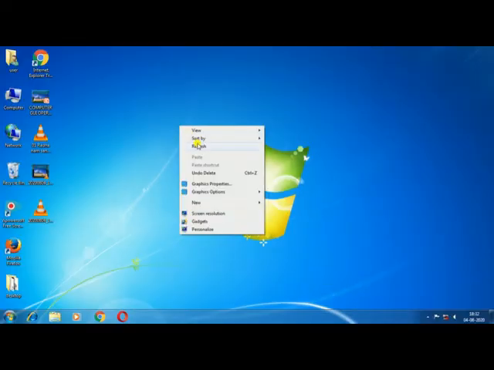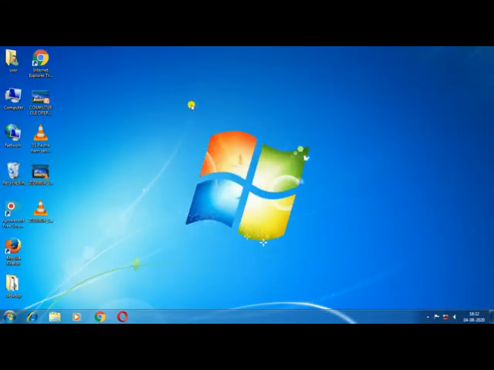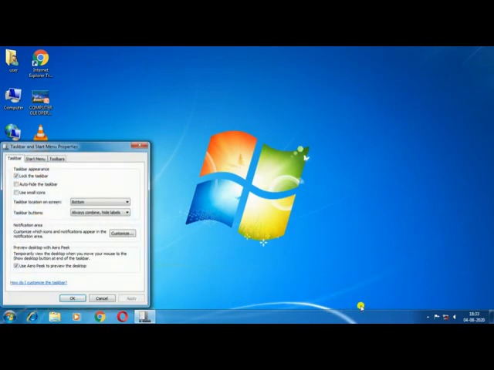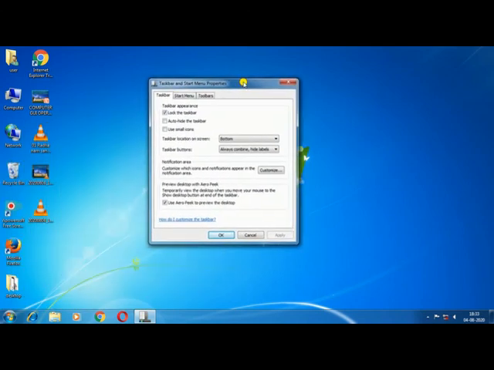Let us discuss how we can customize our taskbar. First of all, refresh 2 or 3 times on the computer. Now click the right button of the mouse and then click on properties by left button. Now you see this type of window.